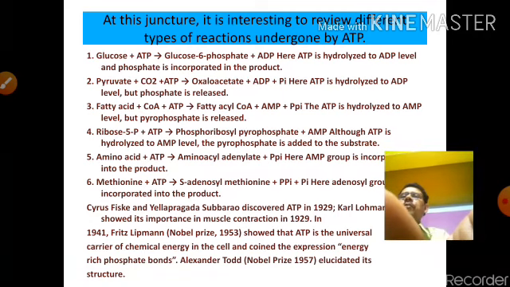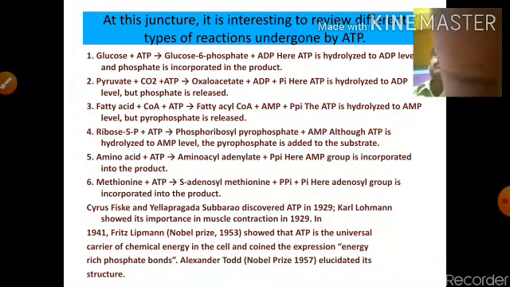Fatty acid plus CoA plus ATP gives fatty acyl-CoA, AMP, and PPi. Here ATP is hydrolyzed to AMP level but pyrophosphate is released. Ribose 5-phosphate plus ATP gives ribosyl 5-phosphate plus AMP; although ATP is hydrolyzed to AMP level, that means adenosine monophosphate, pyrophosphate is added to the substrate.